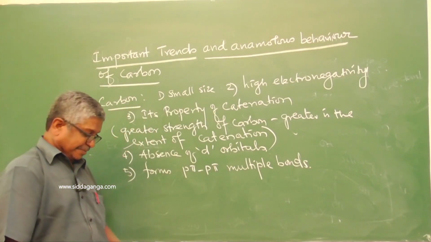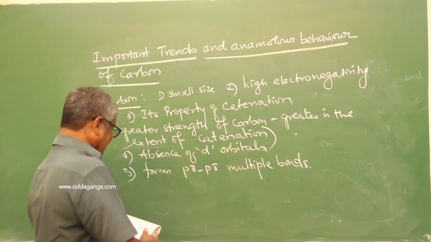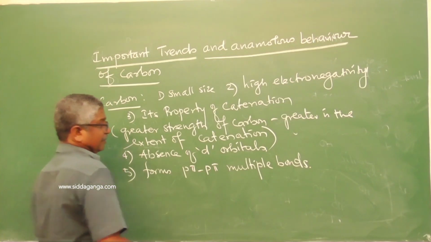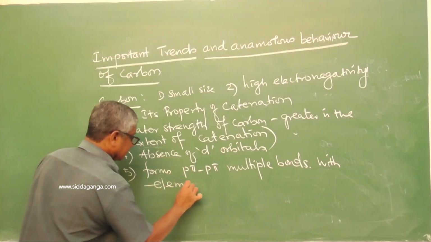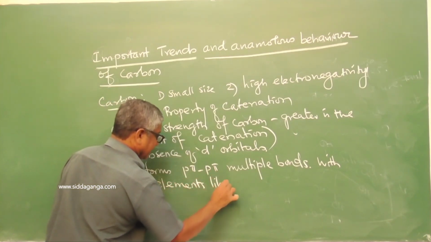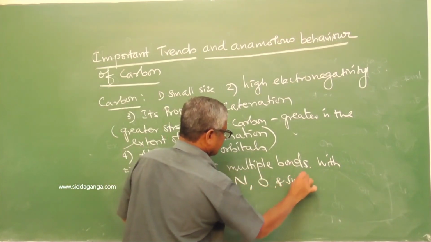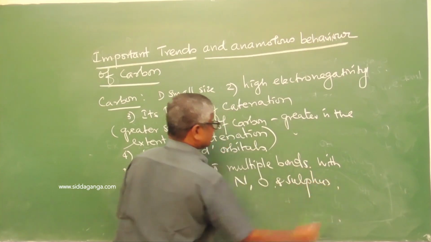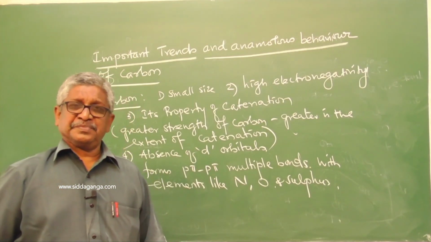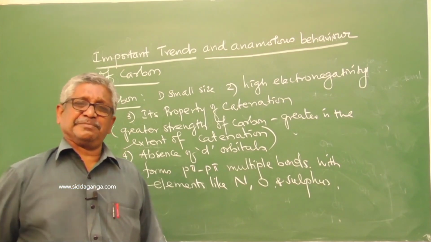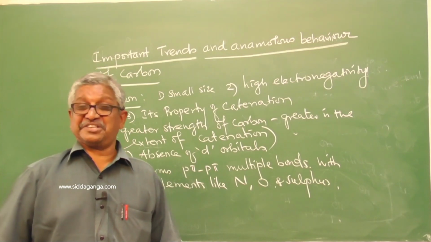Carbon forms pi multiple bonds with itself and with other elements like nitrogen, oxygen and sulfur, because the carbon energy is almost similar to the energy of bond formation with the other elements.